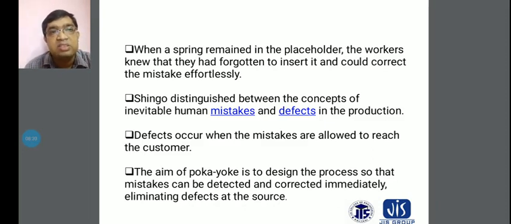And Shingo distinguished between the concept of inevitable human mistakes and defects in production. According to this, Shingo distinguishes between mistakes and defects. Another thing is that defects occur when the mistakes are allowed to reach the customer.